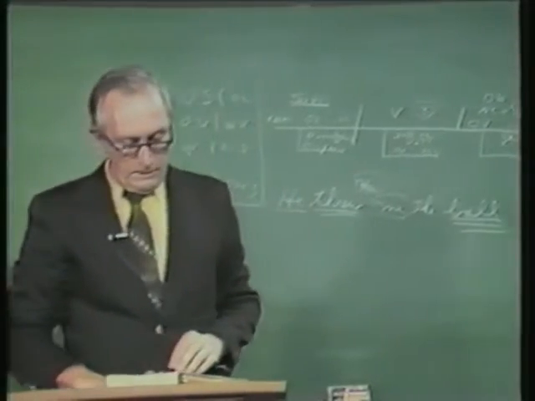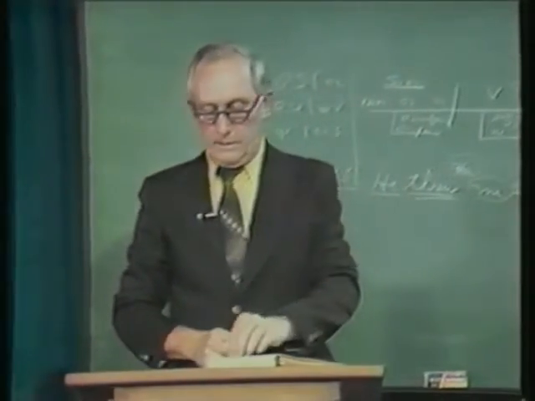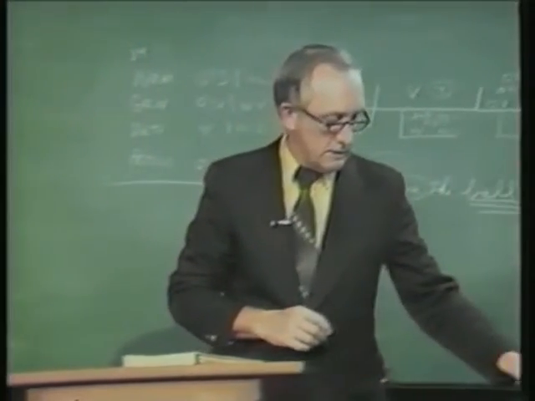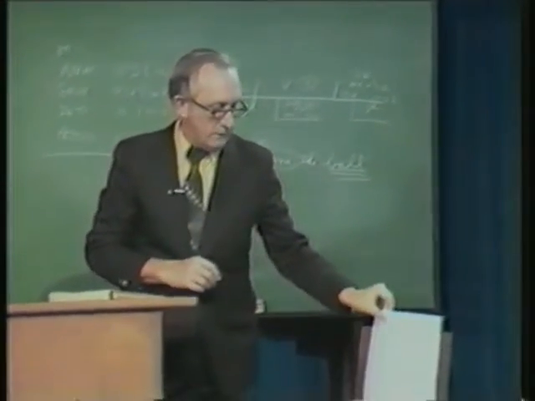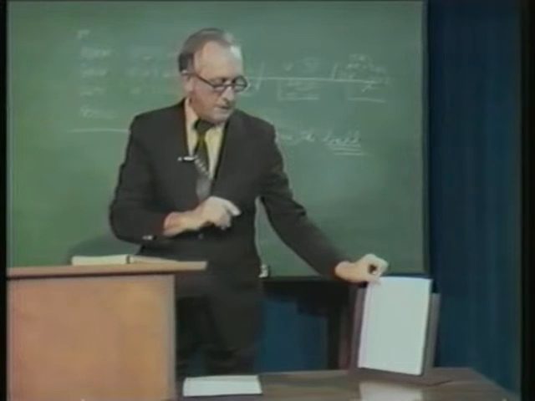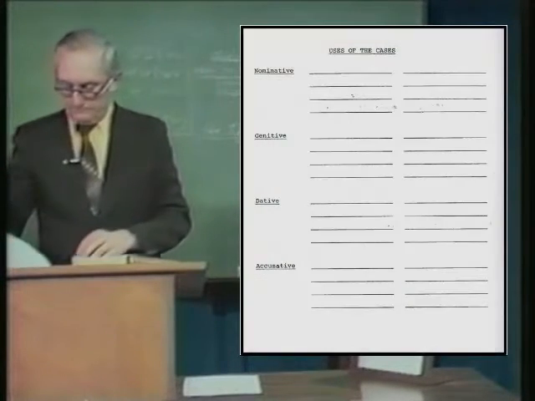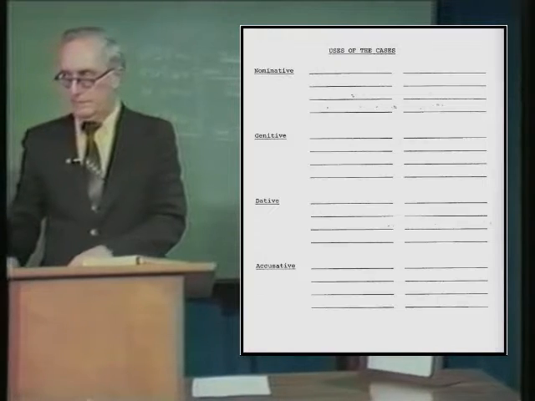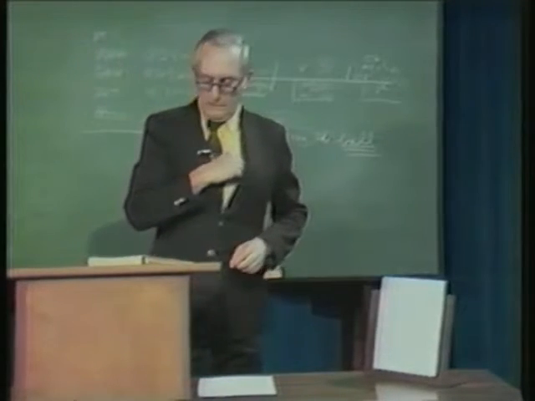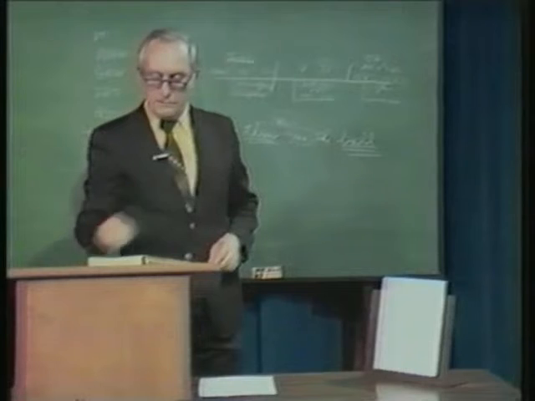Now, this really brings us into the diagramming, so let's look just at a section on diagram. Well, before we do that, look at page 5A of your workbook. 5A. We want to begin here, and we'll be working on this page the rest of our time in Greek. You see the uses of the cases, nominative, genitive, dative, and accusative, and we have one of each now. For nominative, we'll have subject. For genitive, we'll have possession. For dative, we'll have indirect object. For accusative, we'll have direct object.